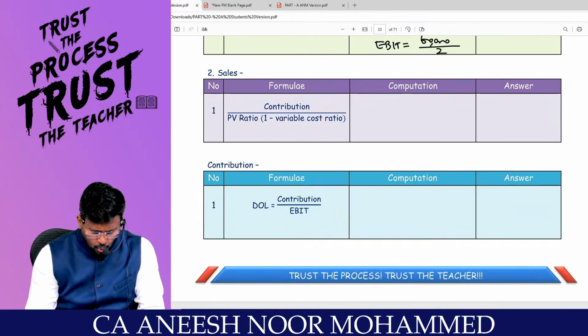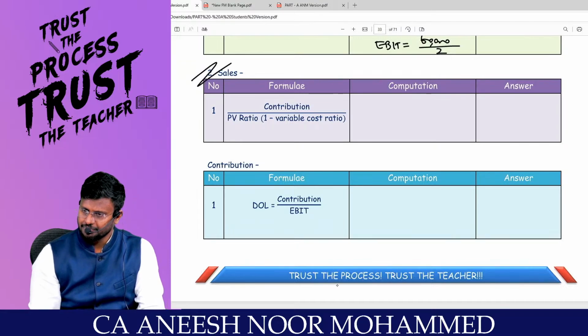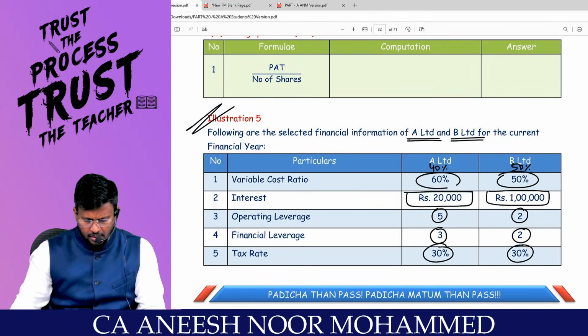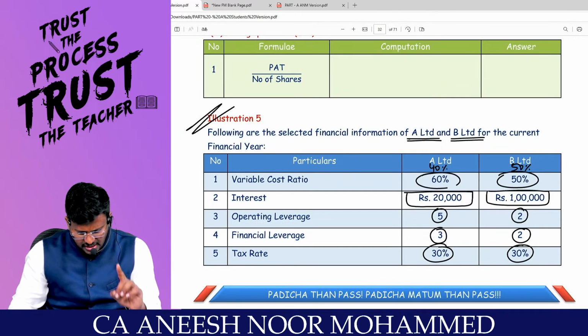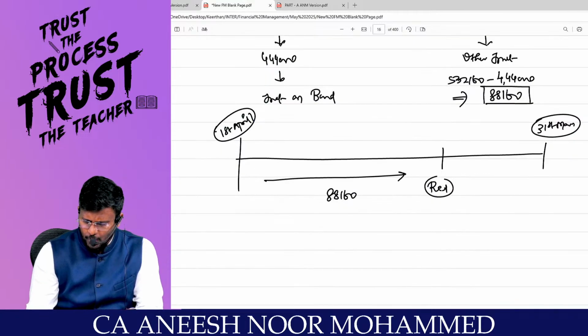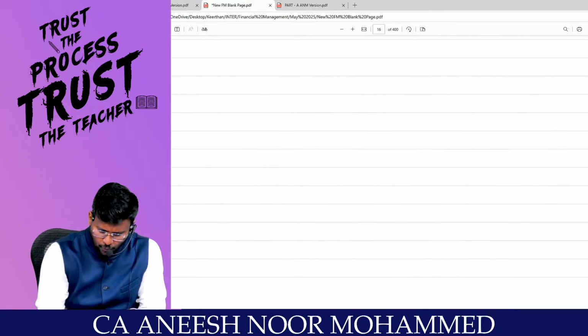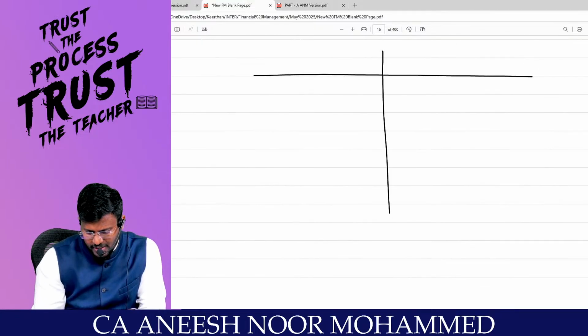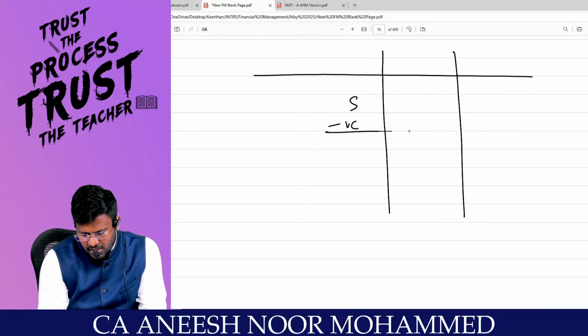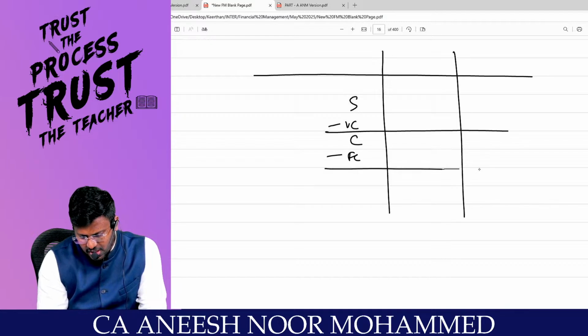Now we have to calculate the sales. What is the first requirement? You are required to find out the EBIT of both companies. Whenever you have a question like that, you follow the marginal cost approach, which is nothing but putting the columns like this: sales minus variable cost gives contribution, minus fixed cost gives earnings before interest and tax.